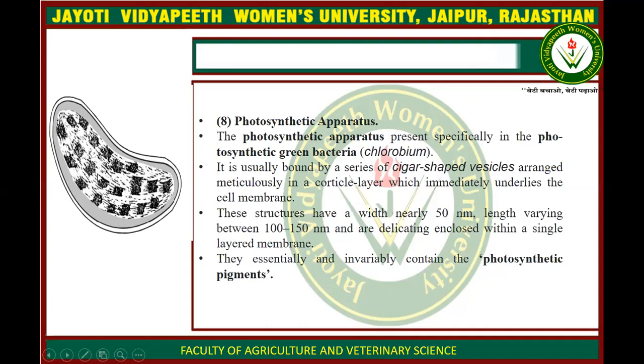The single layer may have a diameter of 3 to 5 nanometer. These photosynthetic apparatus contain some pigments which are known as the photosynthetic pigments, which help in the storage of food in bacteria.